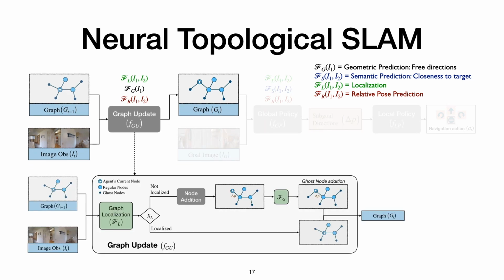The graph update module builds and updates the topological map as it receives observations. It first tries to localize the current image in the regular nodes existing in the map using the localization function. If the image is not localized, it adds a new node and uses the geometric prediction function to add ghost nodes to this new node. Each time a new node is added, we use the relative pose prediction function to estimate the relative pose of the new node with respect to the last node.